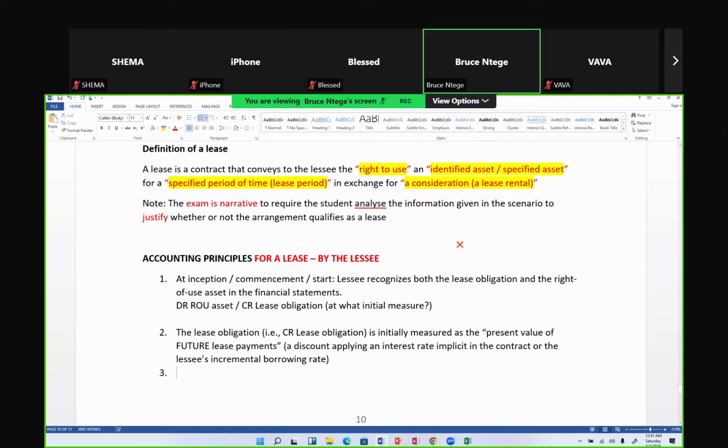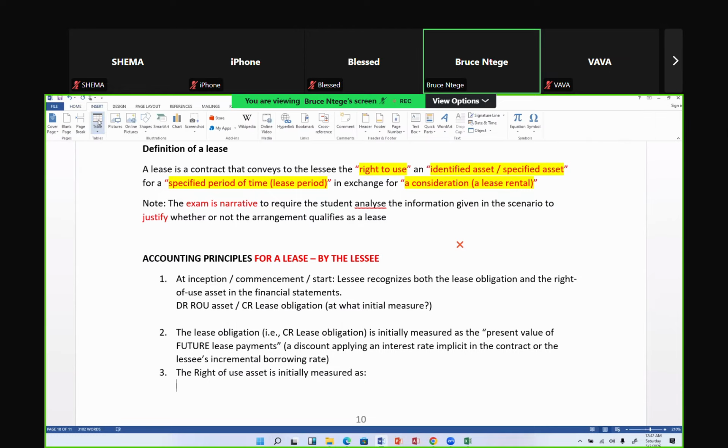Then I'll tell the examiner that for the right of use asset, number 3, I say that right of use asset, which I also had a figure here, which I'm asking myself, what is the initial measure? The right of use asset is initially measured as, take note here, I'm going to use a table, maybe it's better. So these are the figures that will make up my right of use asset figure.